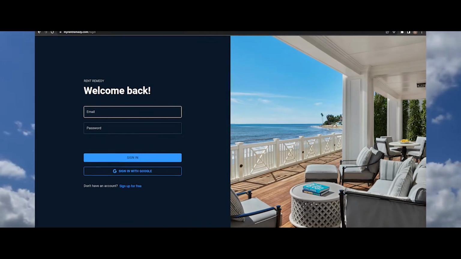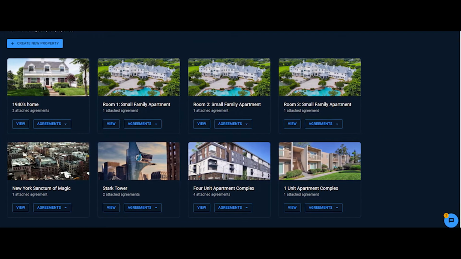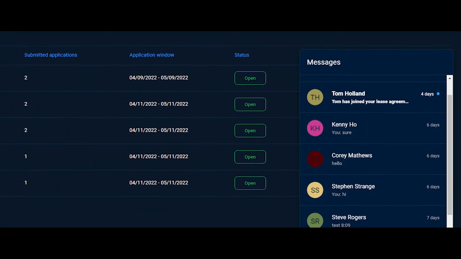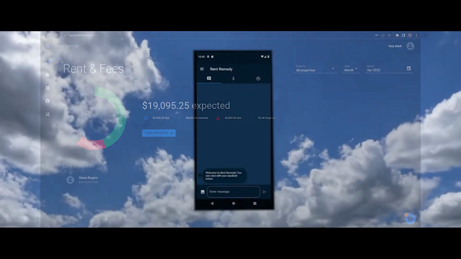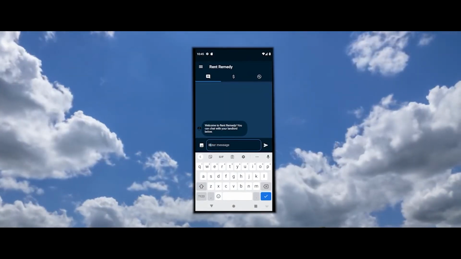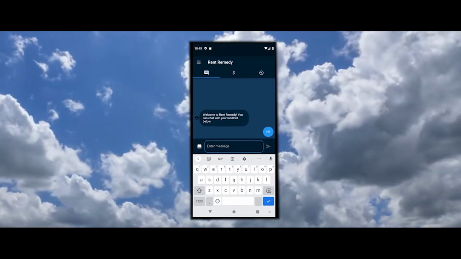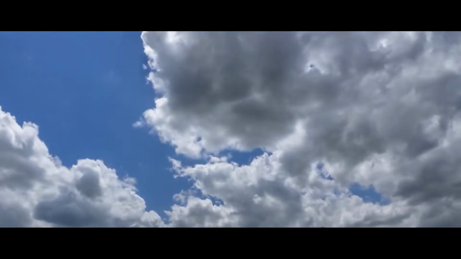In response, we built a system designed around these wants in order to make renting easier for landlords and tenants. Through an intuitive UI, landlords can use the Rent Remedy website to manage everything they need regarding their properties and tenants, with special consideration for messaging tenants and viewing the status of payments. Through a mobile app for Android or iOS, tenants can easily join and review lease agreements, send payments with one tap, message their landlord with any questions they have, and submit maintenance requests.